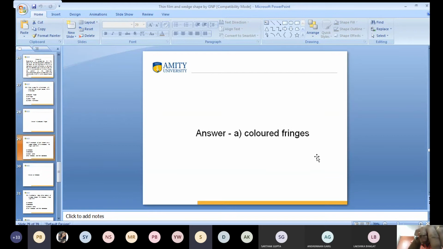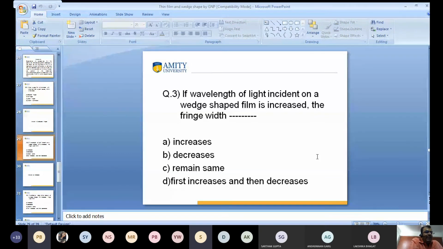Third question. If the wavelength of light incident on a wedge-shaped film is increased, then what happens to the fringe width? Increases or decreases? Option A, it increases, because fringe width is directly proportional to wavelength: lambda upon 2 mu theta.